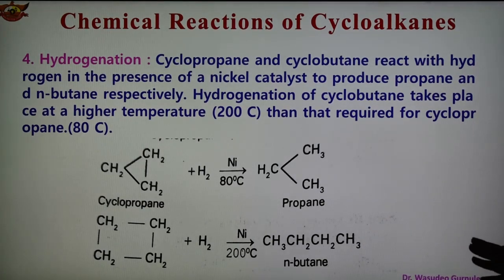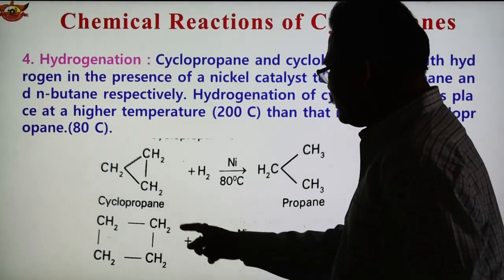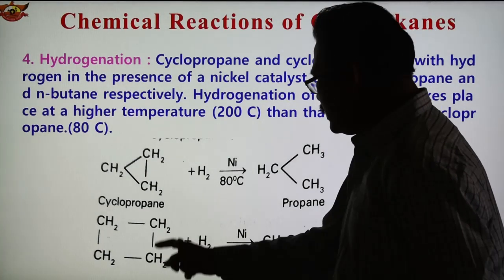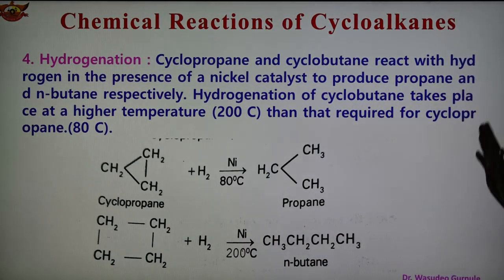This is primary. So this is butane and 2 hydrogen get added here. So this bond gets ruptured and CH3, 2 hydrogen are added. So CH3, and this is the compound CH2, CH3. At the 2 ends there are CH3 groups. So we obtain butane, n-butane. So when cyclobutane undergoes hydrogenation in the presence of nickel catalyst at higher temperature we obtain n-butane. This is a primary butane alkane. So this is number 4, hydrogenation.